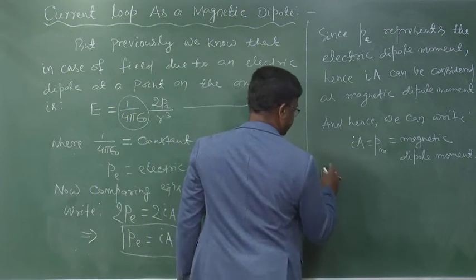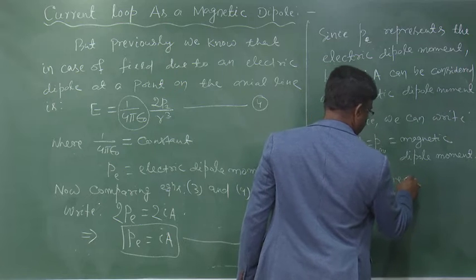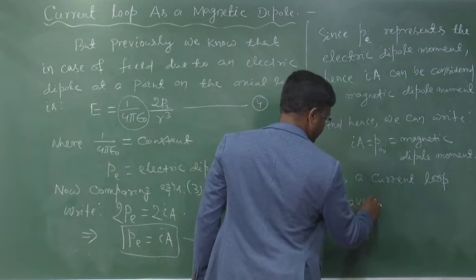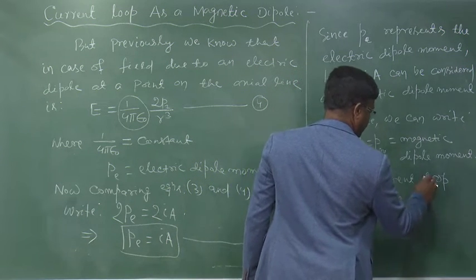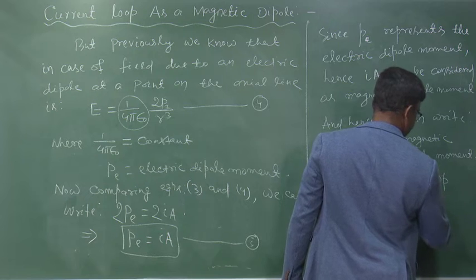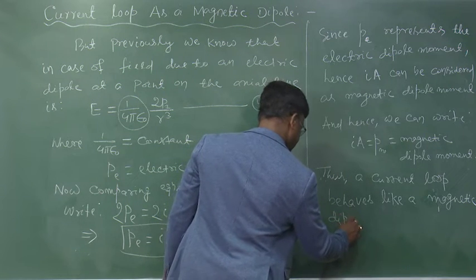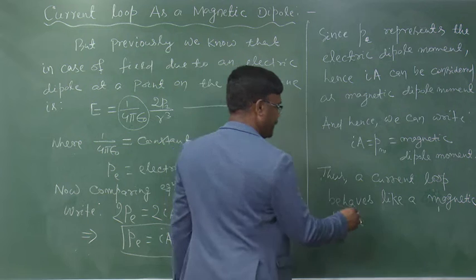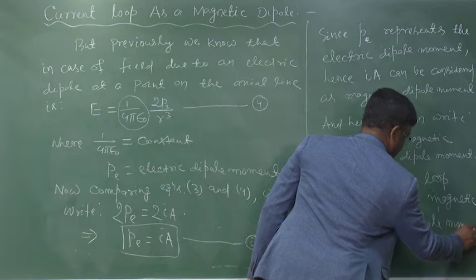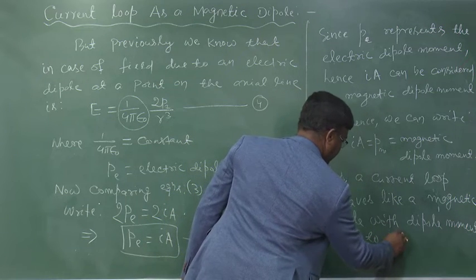Hence, thus a current loop behaves like a magnetic dipole with dipole moment equal to IA.